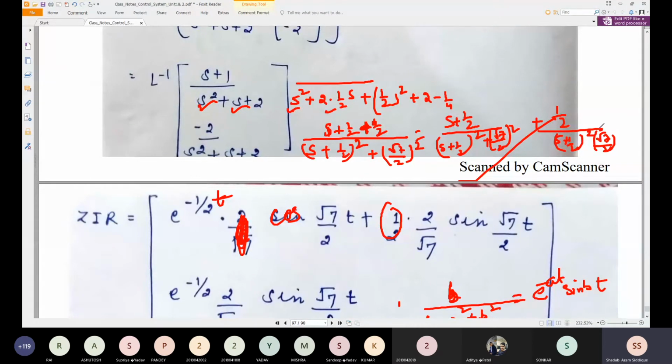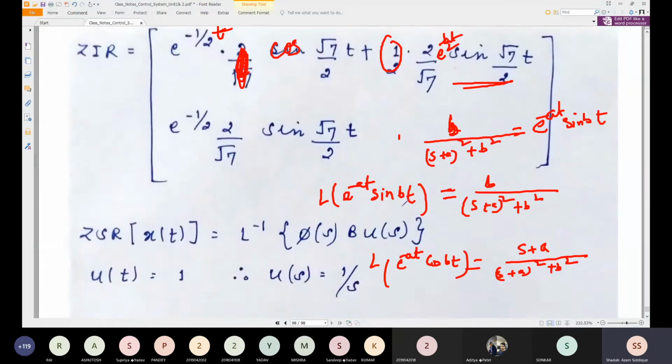So b is not there here, so I would just try to multiply and divide: 2 by root 7 we multiply by root 7 by 2. So this form what you have is in the form of standard sin bt, e to the power minus at sin bt. So a is half here. So you should write this, and this term will come as it is. So here it is a little wrong, please correct it.